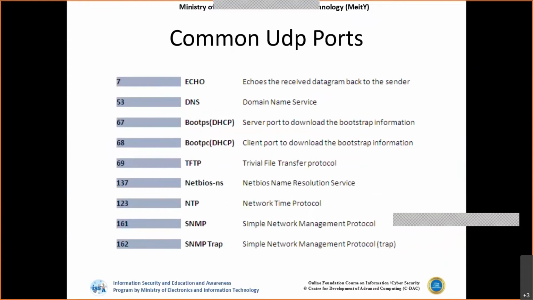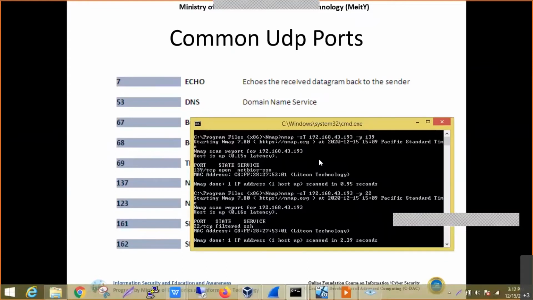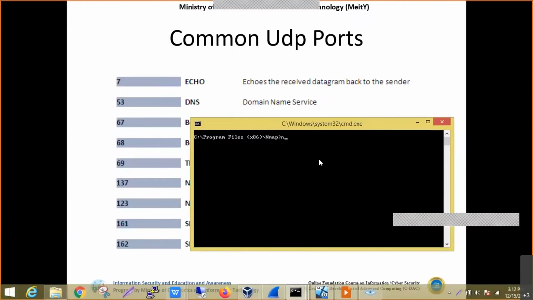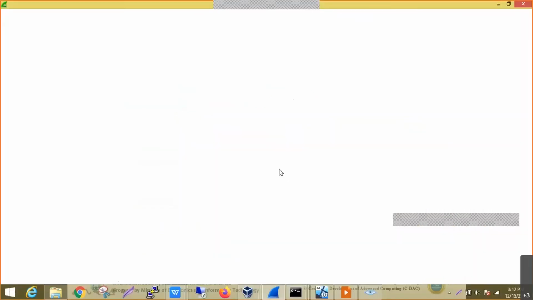And similarly, for this we have a particular scanning technique in Nmap, which is called UDP scan, because applications differ with respect to the transport layer protocols they use. Some applications may be using the TCP protocol, some may be using the UDP protocol. Now we'll try to find out whether there are any UDP ports open on this particular target. So to understand this, I'll try to.